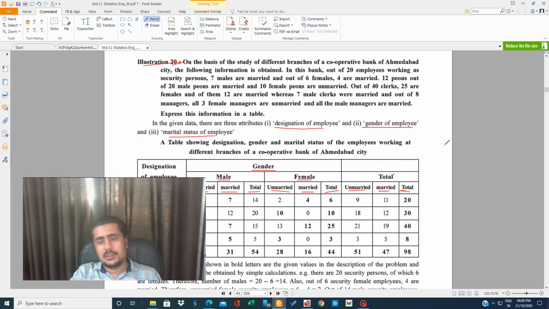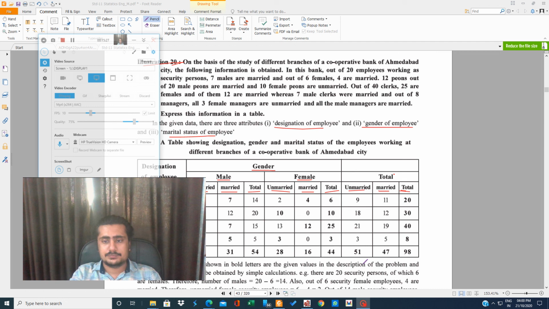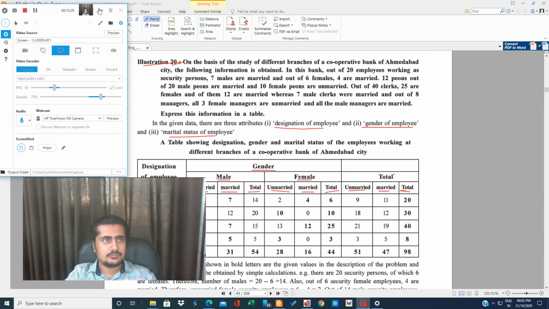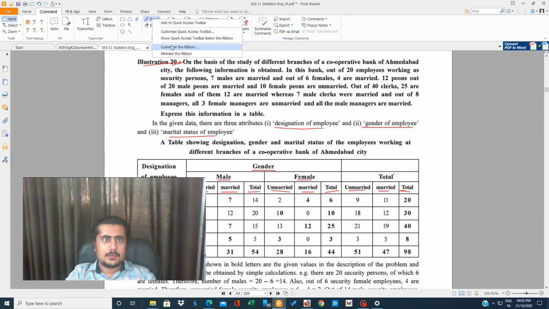Now let us classify the information one by one. On the basis of study of different branches of a cooperative bank of Ahmedabad city, the following information is obtained.